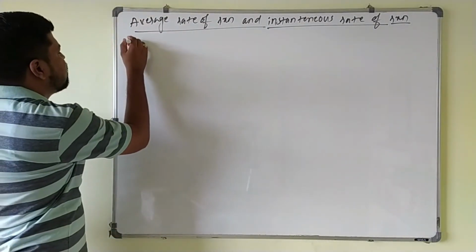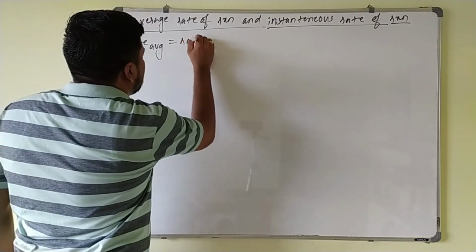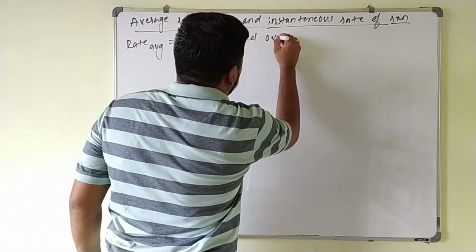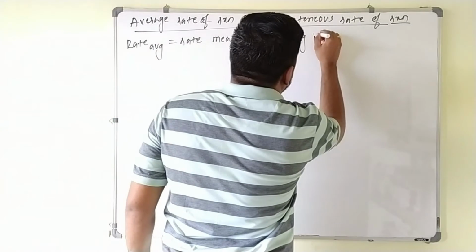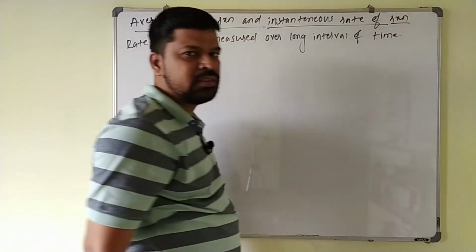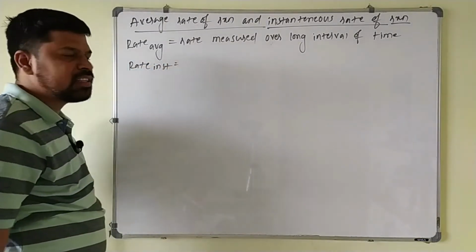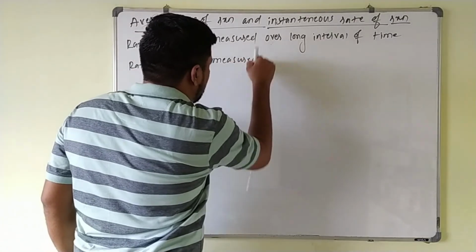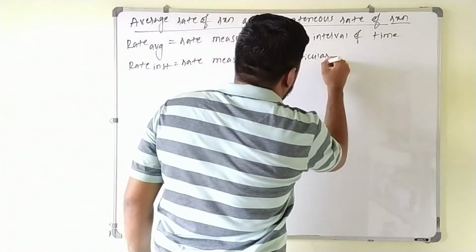Here you will write: rate average, rate measured over a long interval of time, and instantaneous rate of the reaction is rate measured at a particular instant of time.